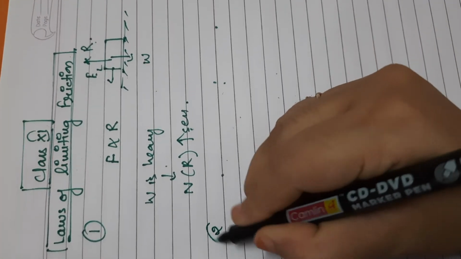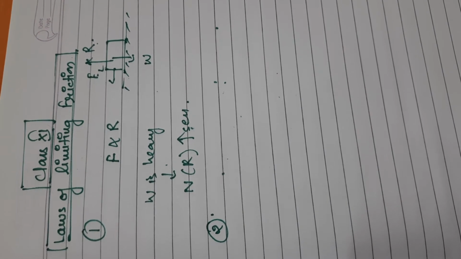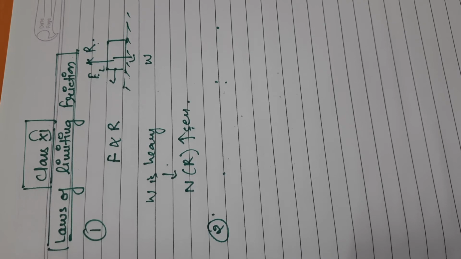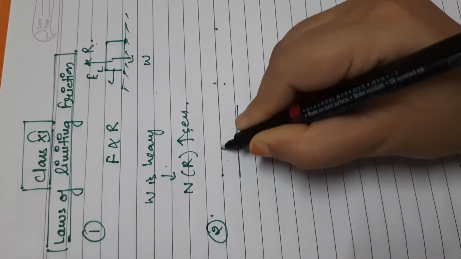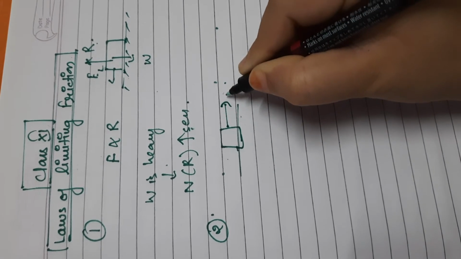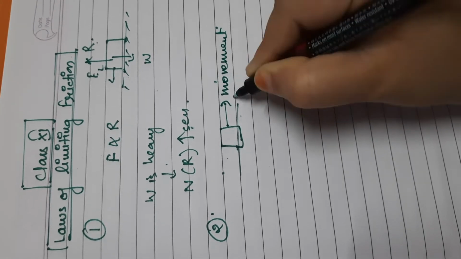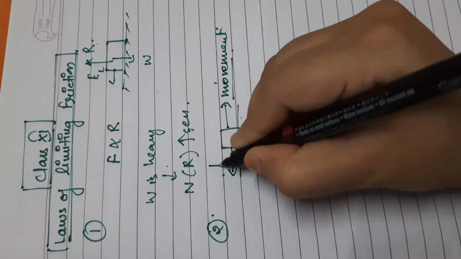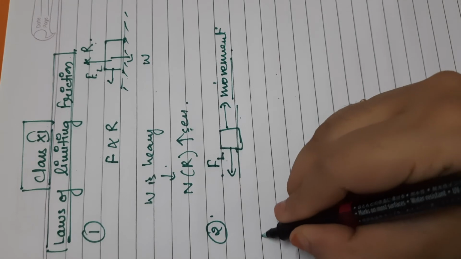What does the second law say? The direction of the force of limiting friction is always opposite to the direction in which one body is at the verge of moving over the surface. Suppose one body is kept on a surface and is about to move in this direction. Then the direction of limiting friction will always be opposite to the movement. This is what the second law says.